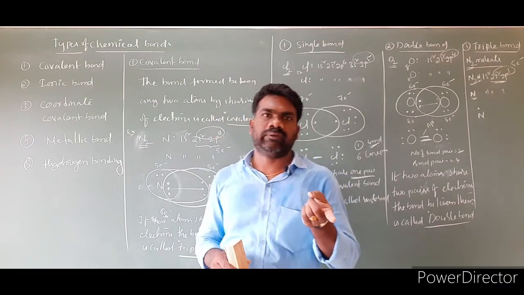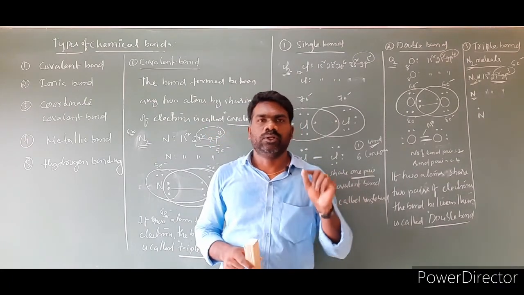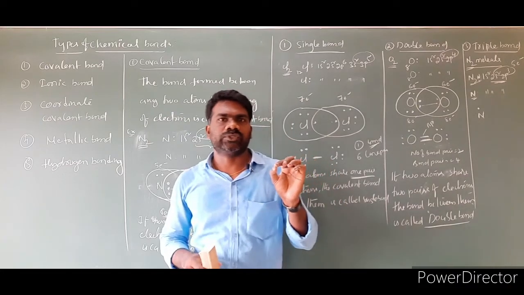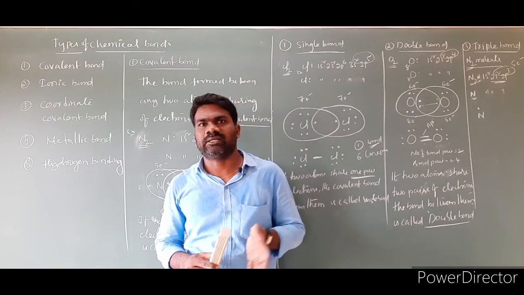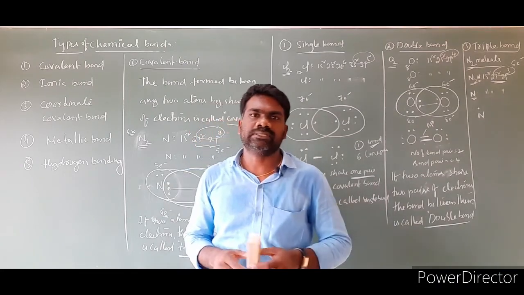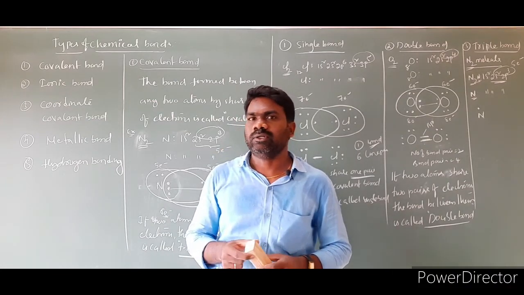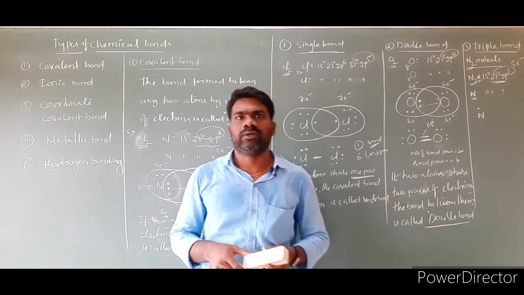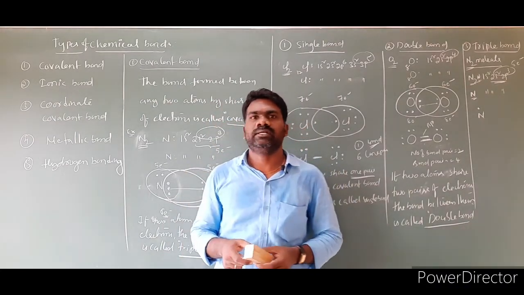Now differentiate between valence electrons, lone pairs and bond pairs. Lone pairs are the valence electrons which are not involved in chemical bond formation. They are valence electrons only, so they are lone pairs. Bond pairs are the valence electrons which are involved in the bond formation. These electrons involved in the bond formation are the bond pair of electrons. This is a covalent bond.